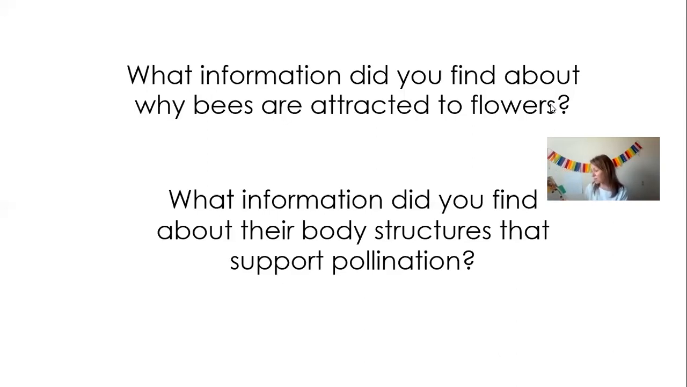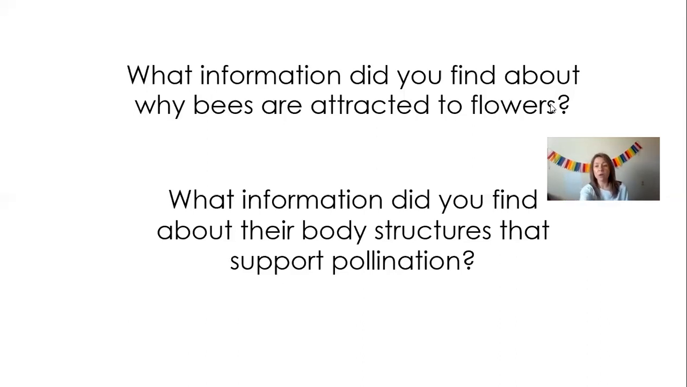Also, it says, the tongues of some bumblebees are short and others are long. The long-tongued bees are important pollinators of many plants. So not only are they furry or hairy, they also have really long tongues. And that's a very important body structure that supports the pollination.